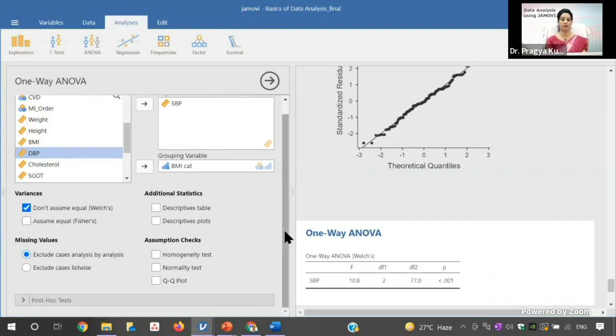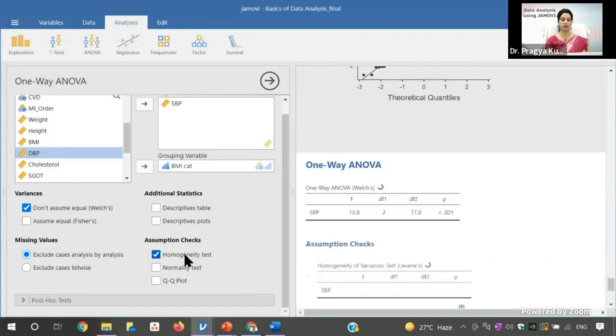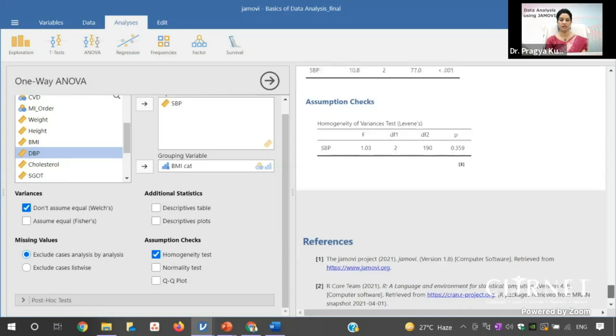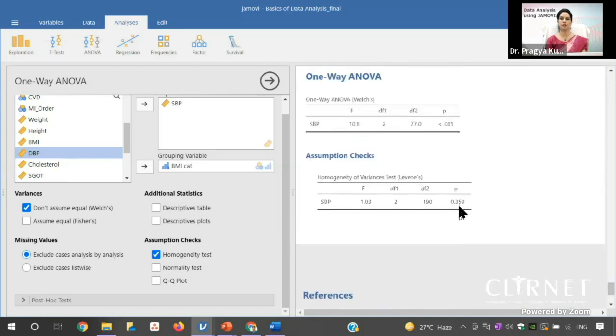Here also you check for the assumptions. You check for the homogeneity test, you see the value, and if the p value is less than 0.05, then this assumption is not met. Here we want the p value to be more than 0.05. This is more than 0.05, that's why the assumption of homogeneity is met.